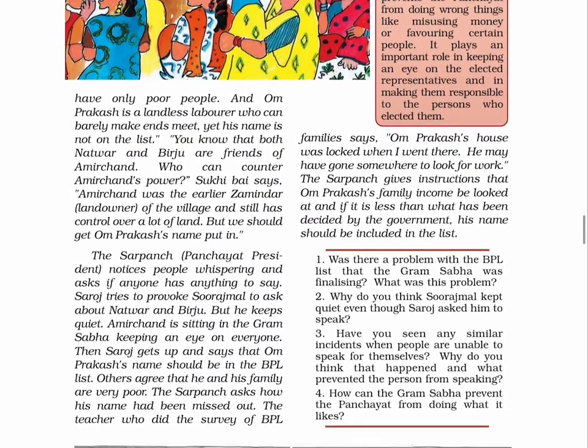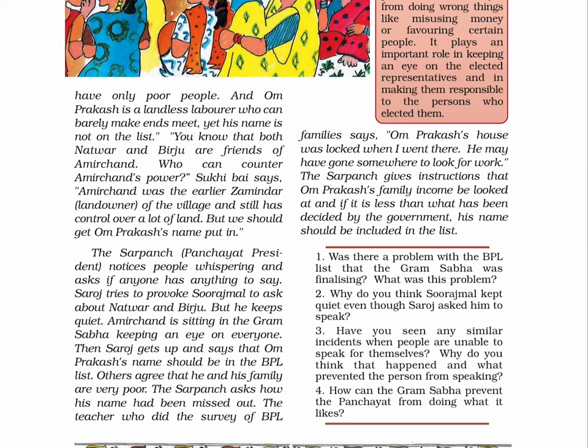You know that both Natwar and Birju are friends of Amir Chand. Who can counter Amir Chand's power? Sukhibai says, Amir Chand was the earlier zamindar or landowner of the village and still has control over a lot of land. But we should get Om Prakash's name put in.